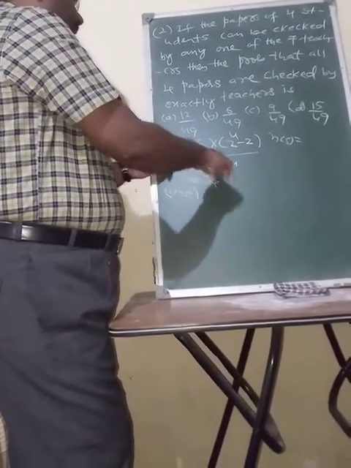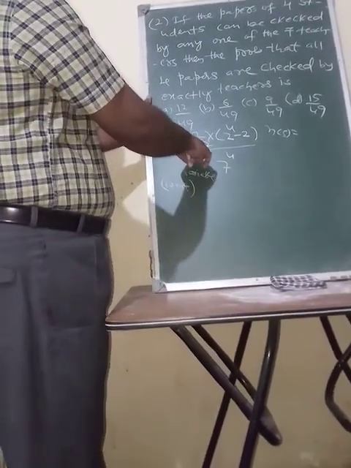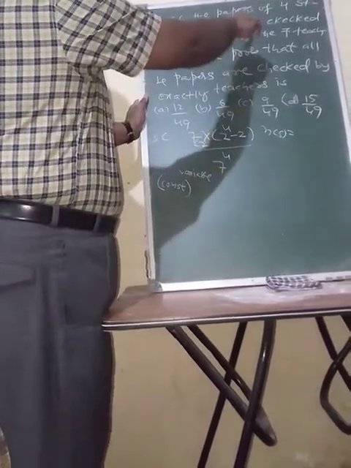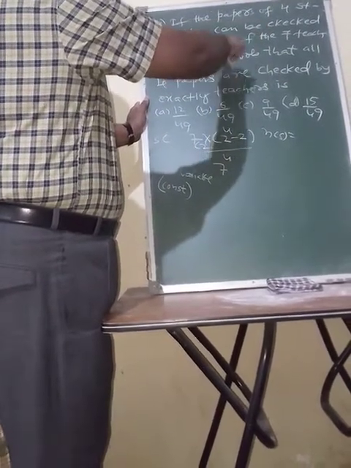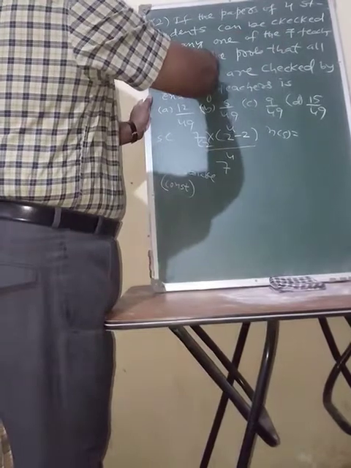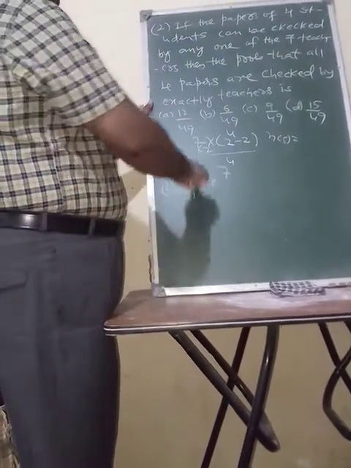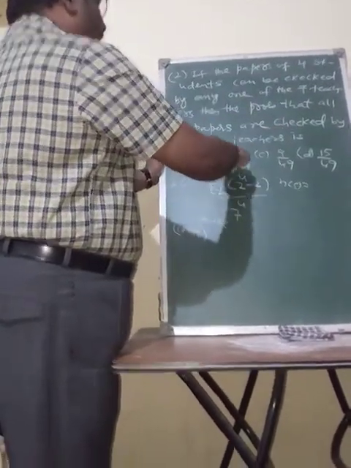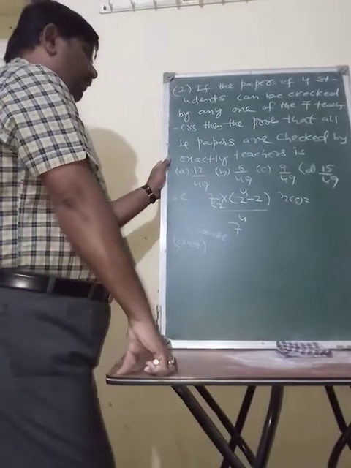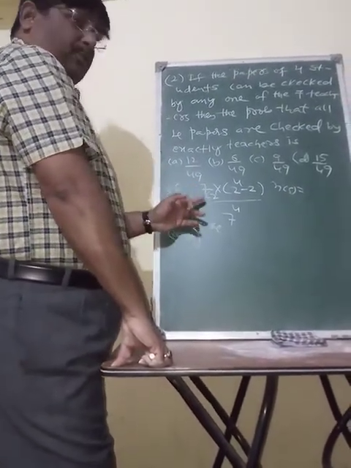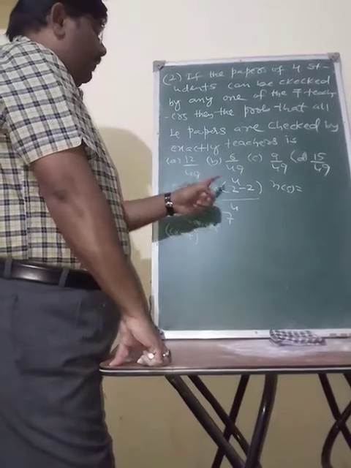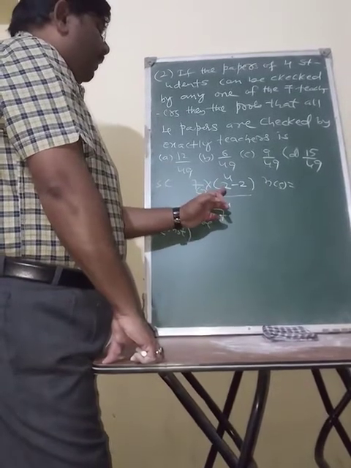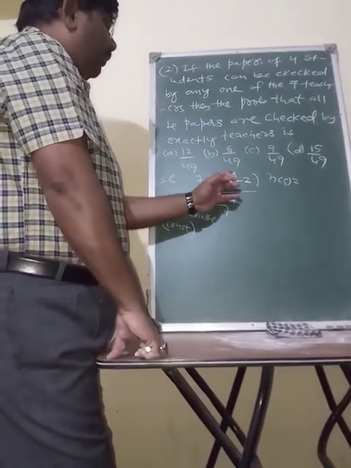Here 7C2 means among 7, how many teachers should be chosen? 7C2 ways. Our question is, if the papers of 4 students can be checked by any one of the 7 teachers, then the probability that all the 4 papers are checked by exactly 2 teachers. Among 7, 2 to be chosen. But our question is exactly 2, not any 2. For that you need to multiply 2 raised to 4.